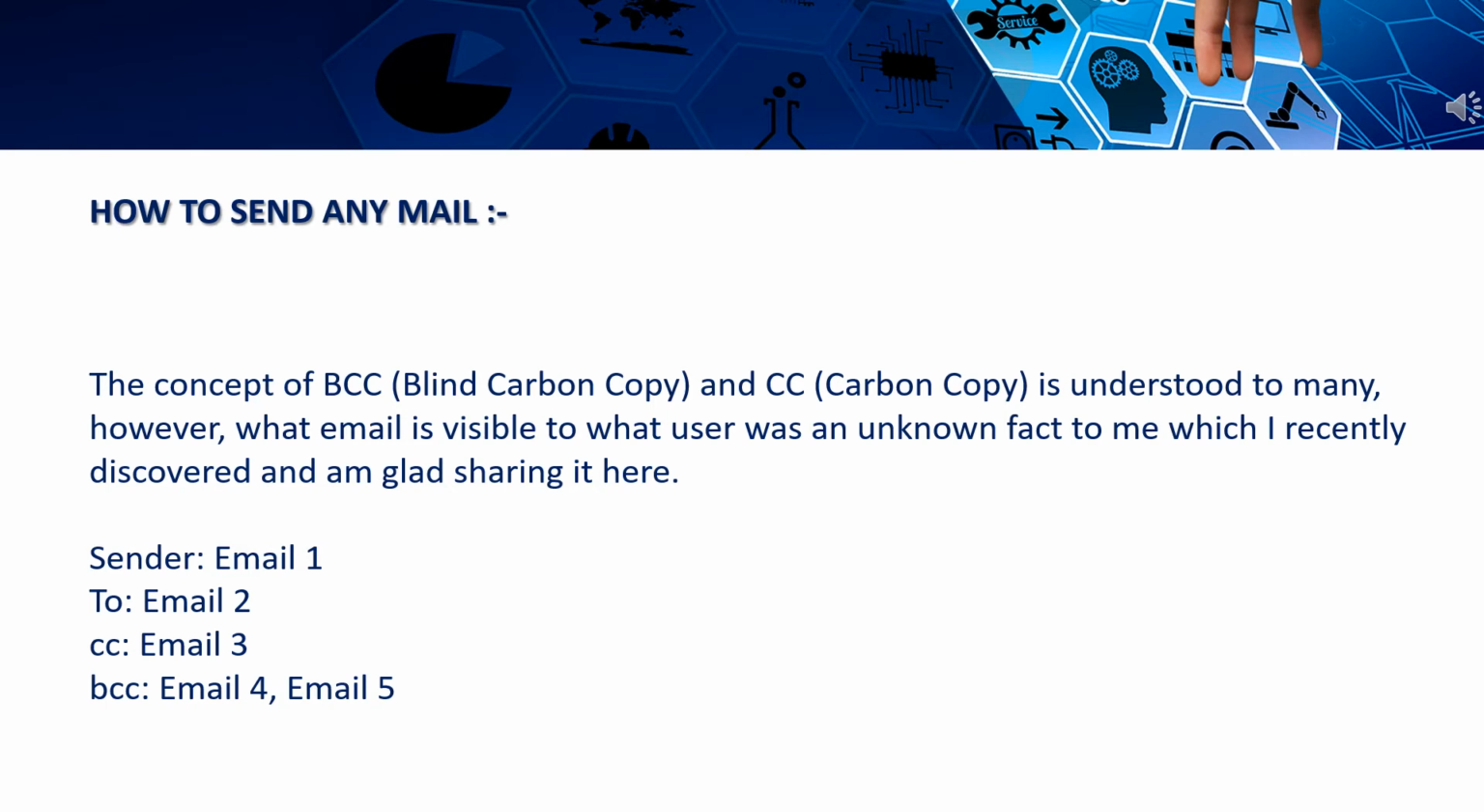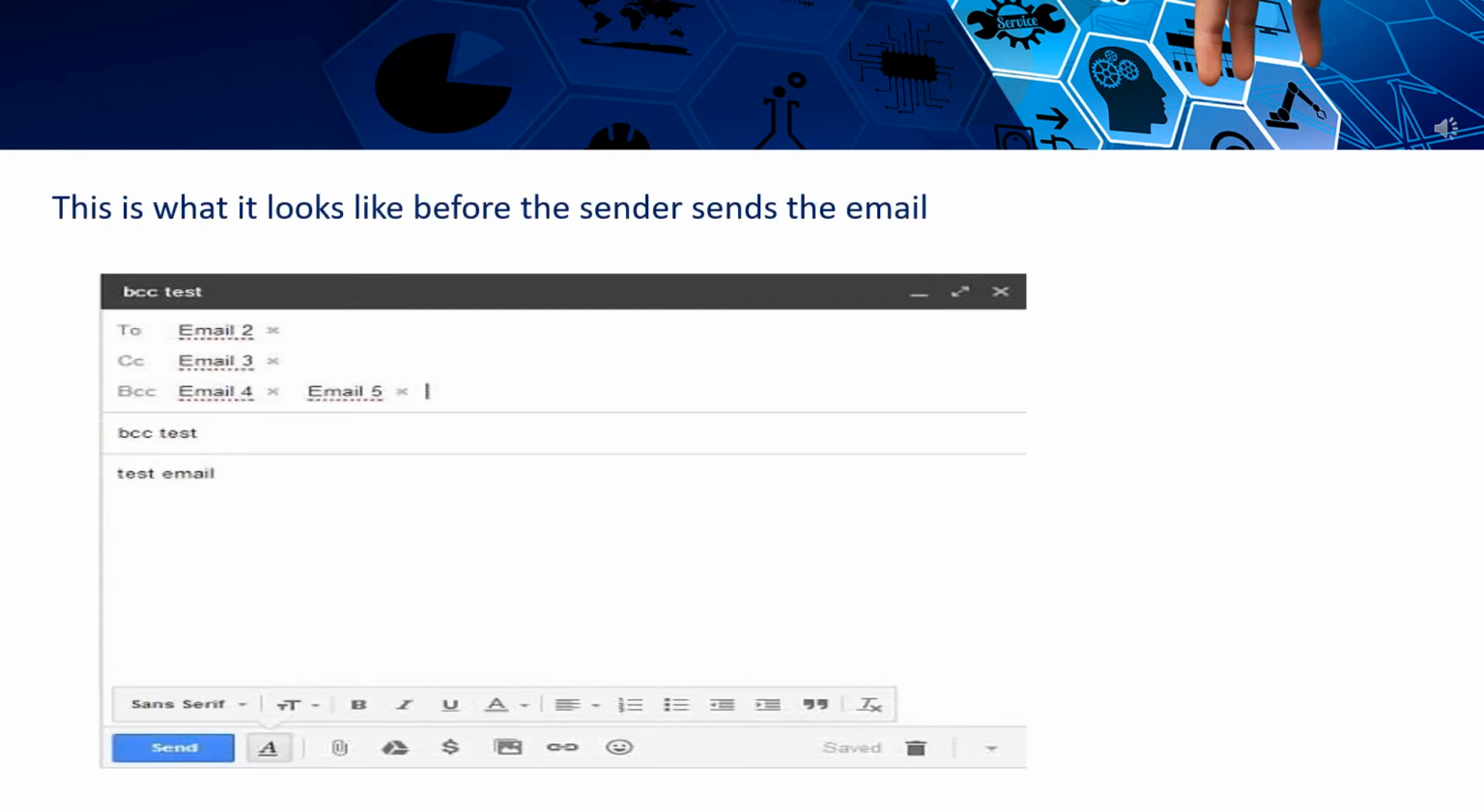First, the sender is email 1. To, that is the receiver, email 2. CC, email 3. BCC, we should write email 4, email 5. This is what it looks like before the sender sends the email. That is, at the To field, the address should be email 2. CC should be sent to email 3. BCC to email 4, email 5.